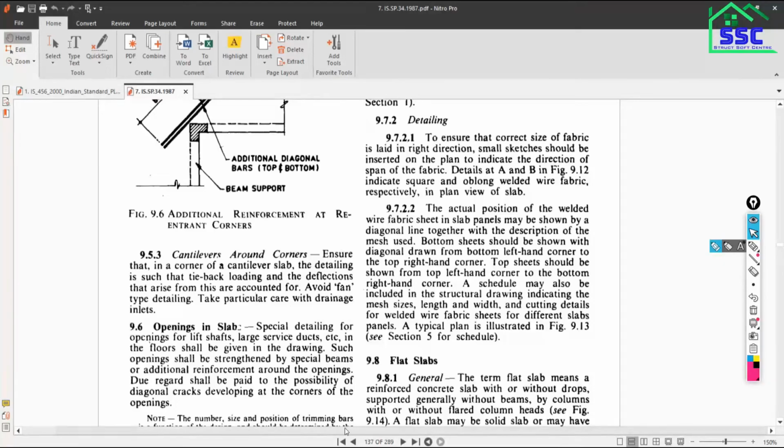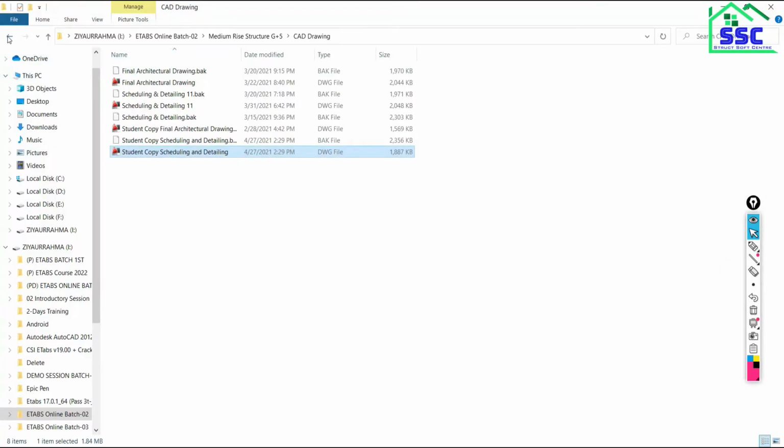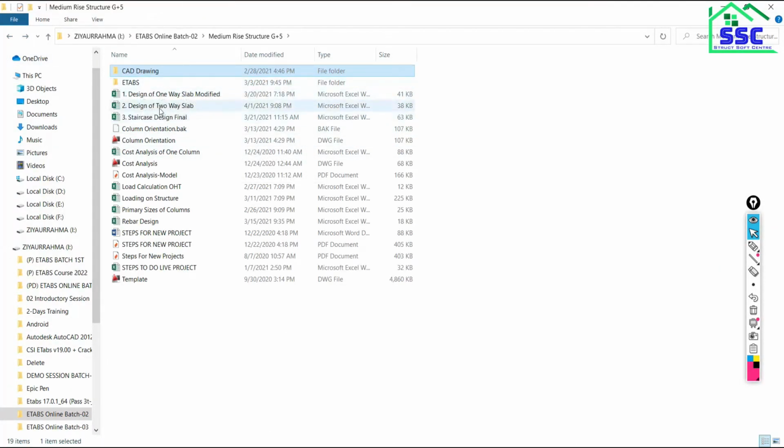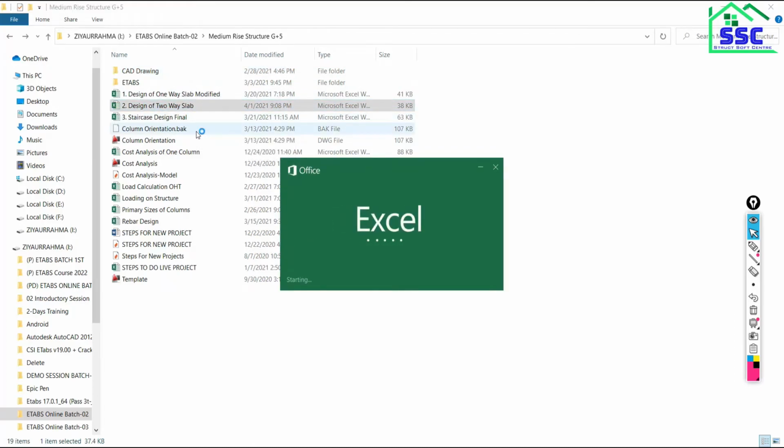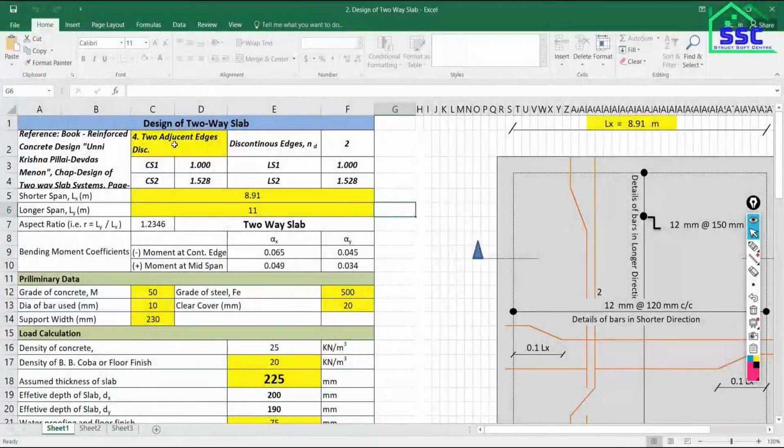Okay, so now we are going to design the slab. First we look at the two-way slab, then we will proceed to the design of one-way slab, then finally we will design the cantilever slab. Yesterday we discussed some part of this sheet, but I am going to repeat it again so that you will understand everything. Using this sheet you will be able to design two-way slab only. You are not able to design one-way slab or cantilever slab with it.